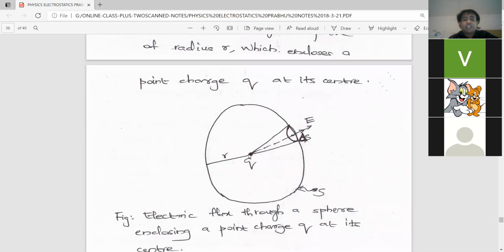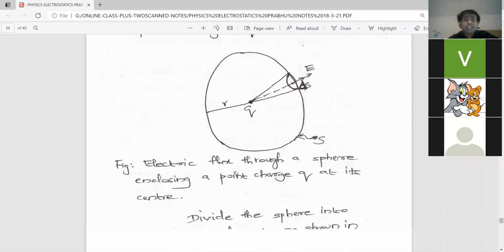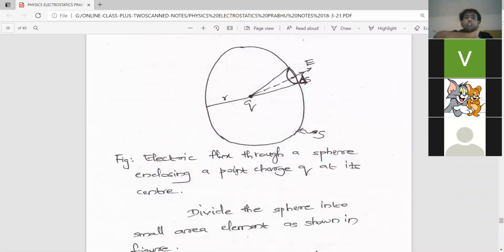Here we are imagining this Gaussian surface. This hypothetical spherical surface is the Gaussian surface here, and a charge q is placed at the center of the sphere, and the radius of the sphere is taken as small r. Okay, so we have to find out the electric flux passing through the total spherical surface.